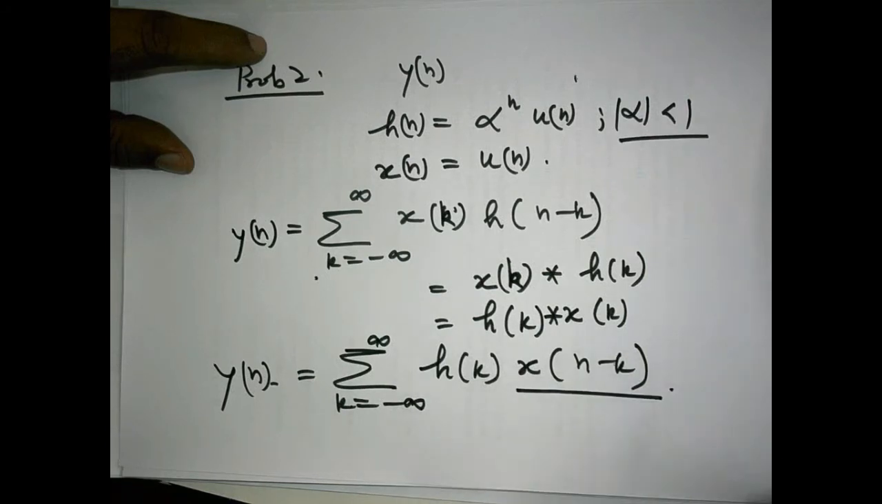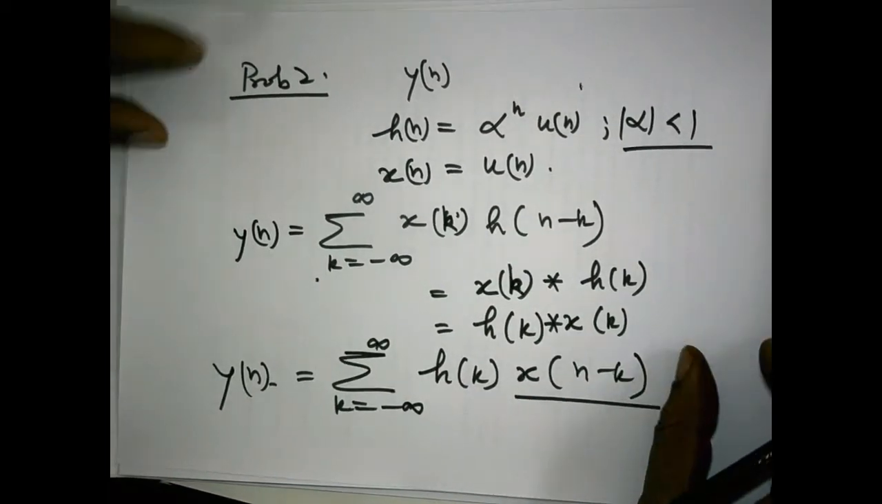Means which signal we are folding, whether we are folding hn or xn, it is not going to give any difference in the output, and this will be shown in this problem. Here in this problem we will fold xk. We will not fold hk.